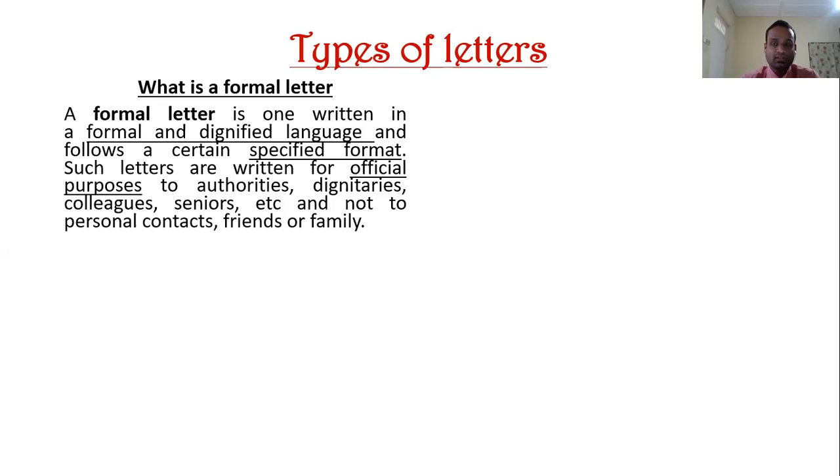A formal letter is one written in formal and dignified language. We don't use simple language for formal letters, and we write formal letters for official purposes, to authorities or dignitaries or seniors in an office or in some official place.